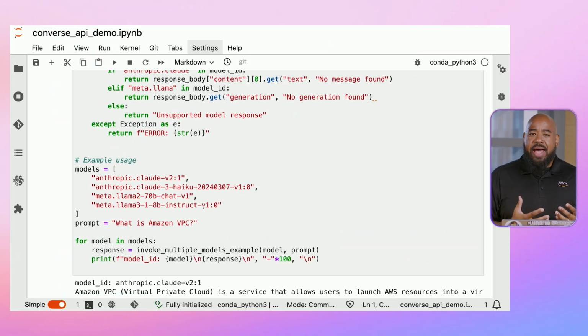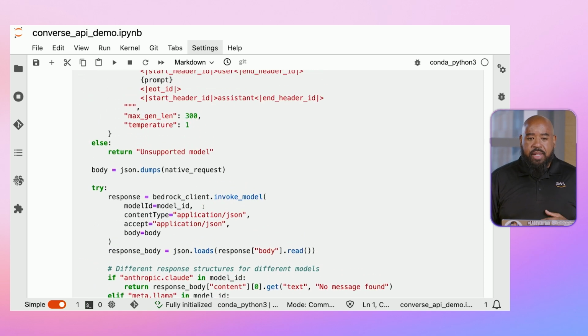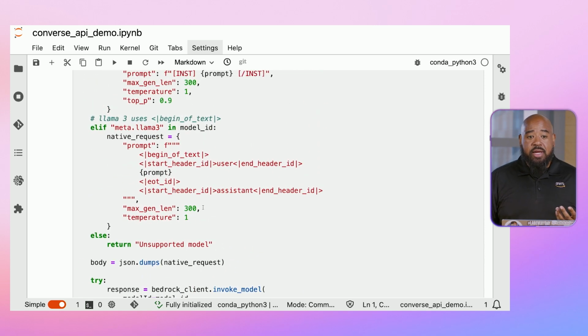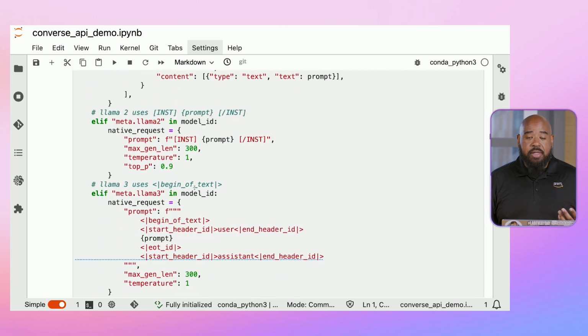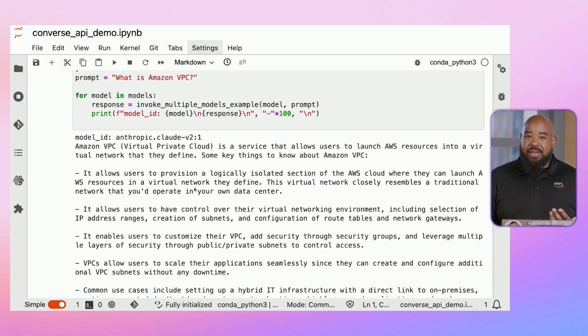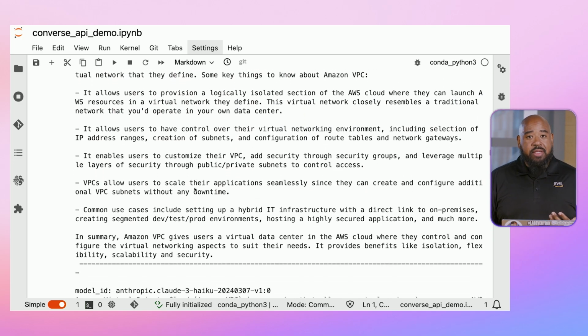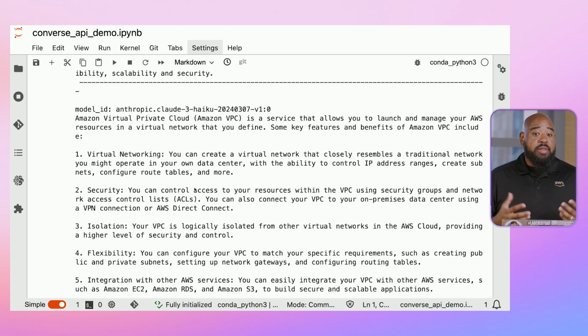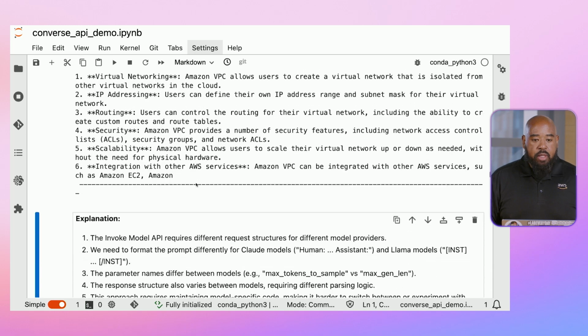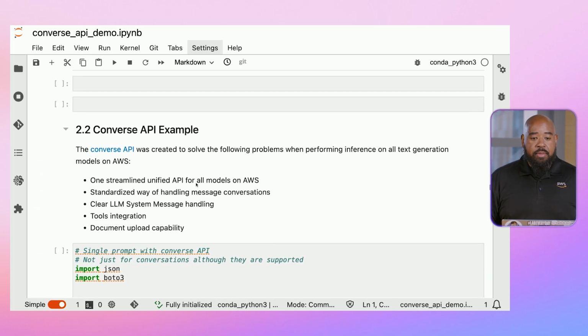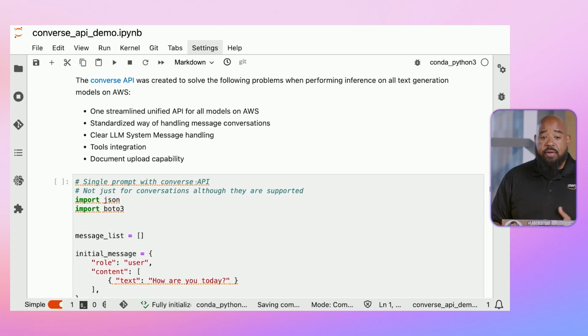But what if we want to add a response from something like Mistral? Well, that's where the complexity will get even more challenging because every time we have to use a different provider or there's a change to a foundation model, we need to go back and update these if statements. And that could be some code that you have to manage that could cause some type of technical debt or break your application if there's something that changes. So in order to solve this problem, what AWS has done is created the Converse API.